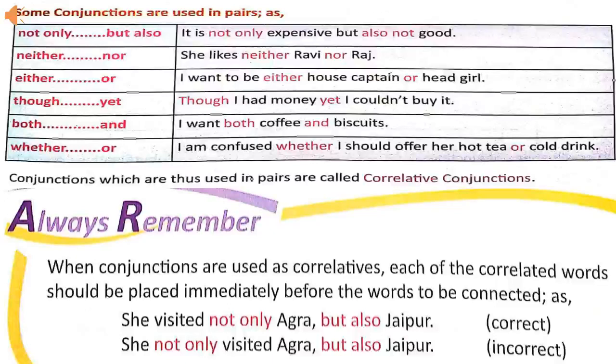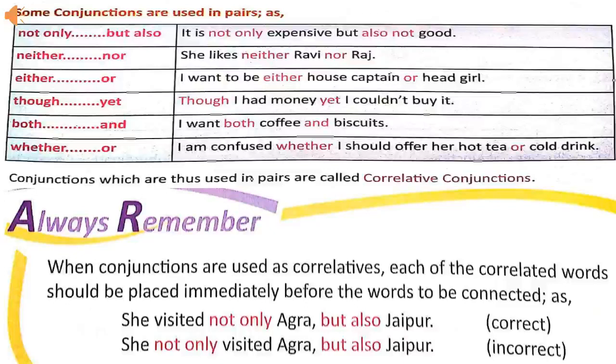Not only, but also. It is not only expensive but also not good. In this sentence, conjunctions not only and but also are used together, so these are correlative conjunctions. She likes neither Ravi nor Raj. In this sentence, correlative conjunctions neither and nor are used together.